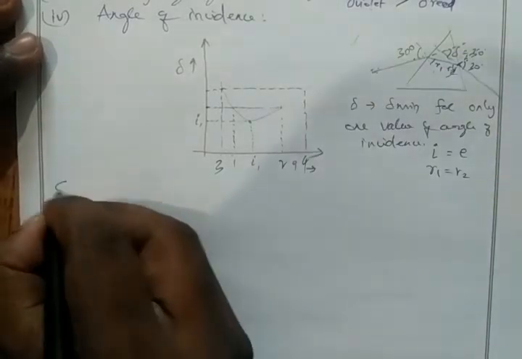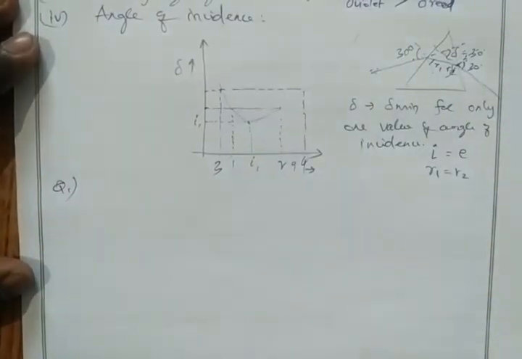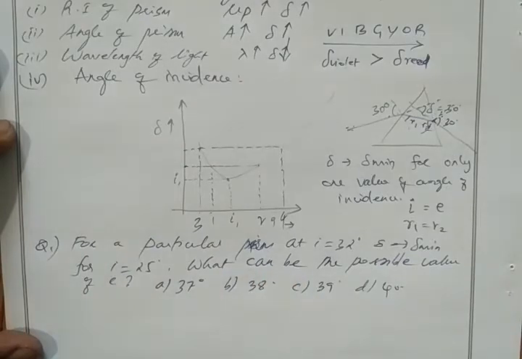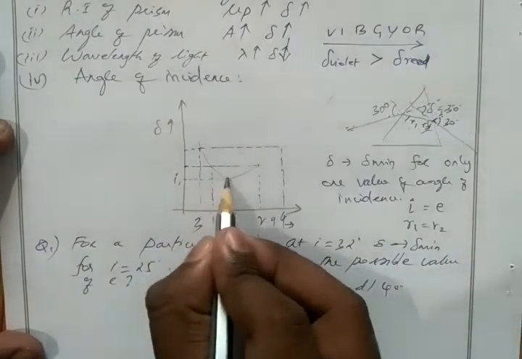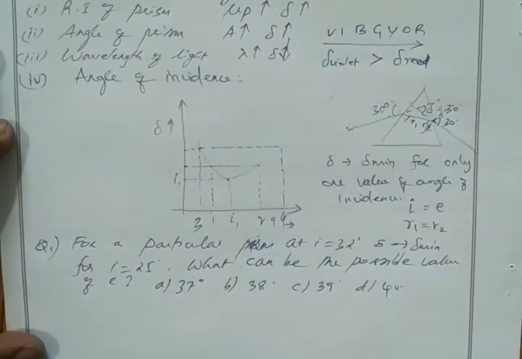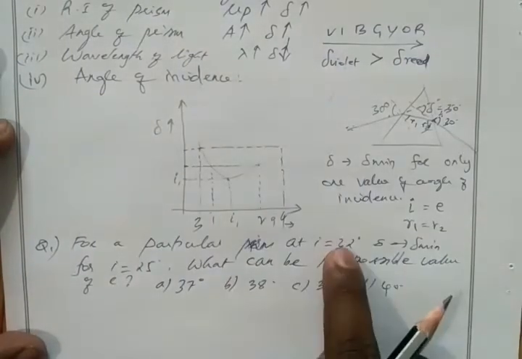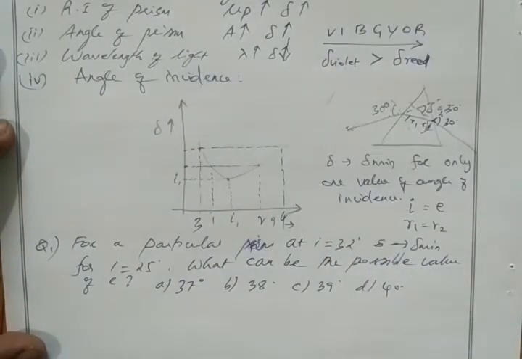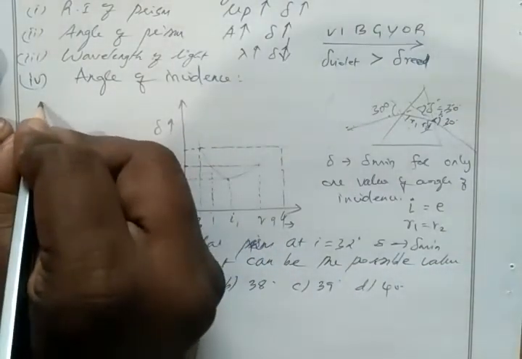We solve one problem. So we have a question: for a particular prism at incidence angle 32 degree, we have del equal to del minimum. Okay, so here I equals del minimum for 32 degree. For 25 degree, what can be the possible value of E, the emergent ray? So how to find it? We draw a graph. Okay, I solve it here.